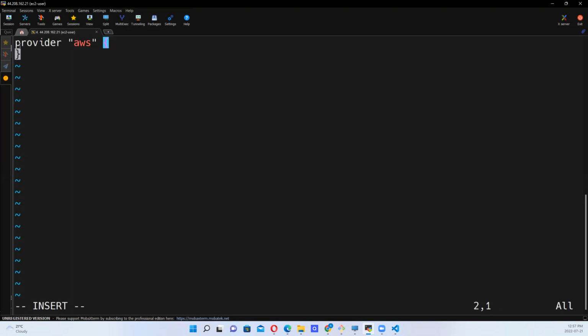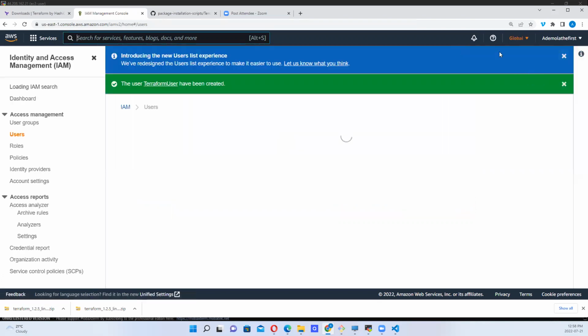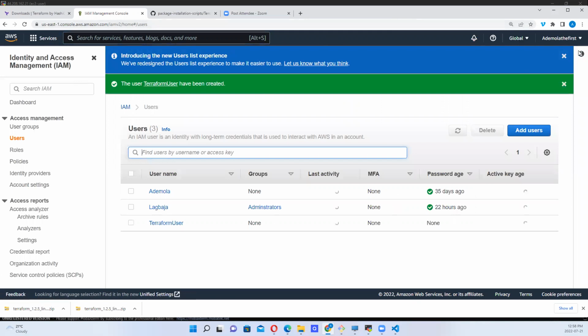Now that I'm here, what do I want to do? I want to create an EC2 instance, right? But side by side, for us to have a better understanding, I want us to go through the process of creating an instance, okay? So that we can appreciate what we are trying to do. While we are here, you see we are in global, right? This is because of the service we are using.